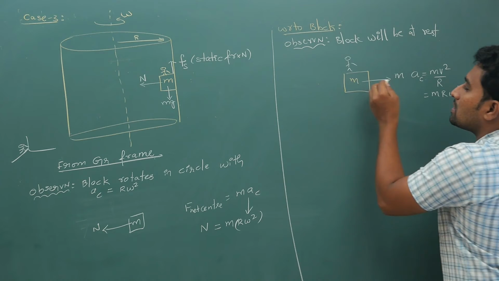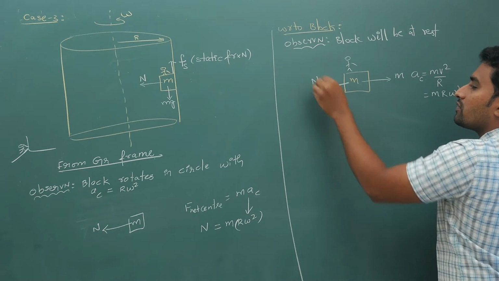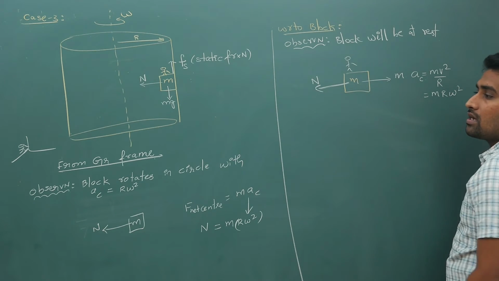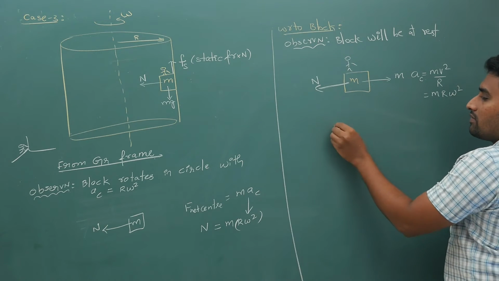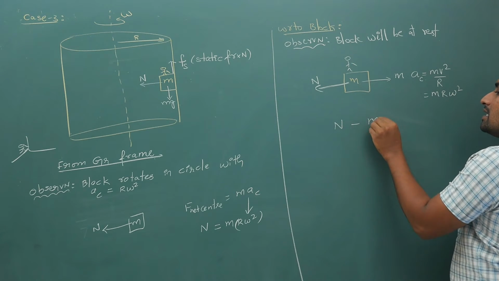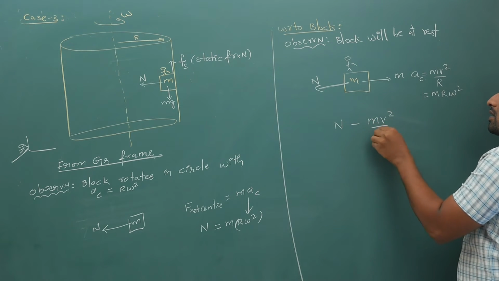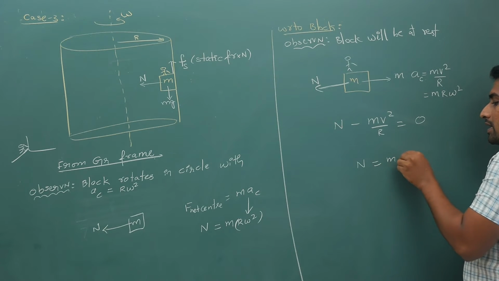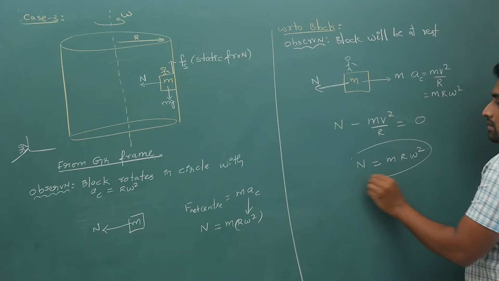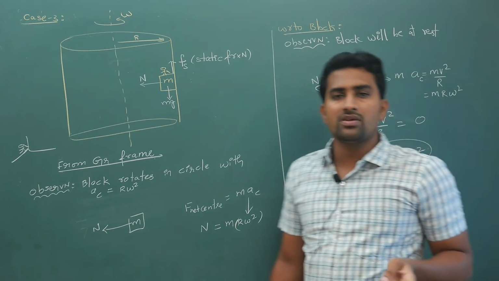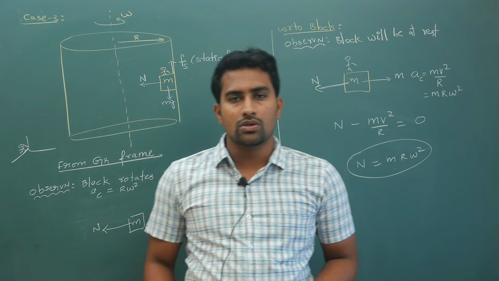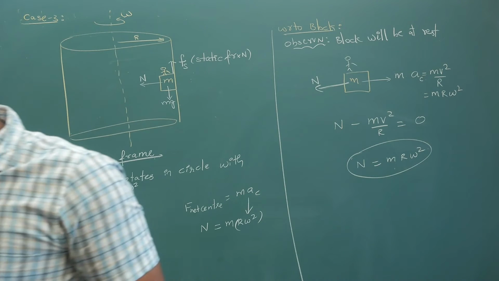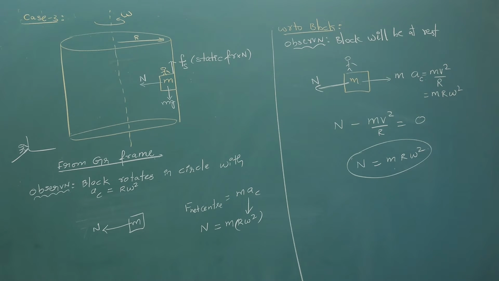With respect to the block at rest, there are two forces on this block: normal reaction and centrifugal force. So N minus m v square by r, or m r omega square, is equal to 0. Once again, N is equal to m r omega square. It doesn't matter from whichever reference frame you do the solution, you will still get the correct answer.